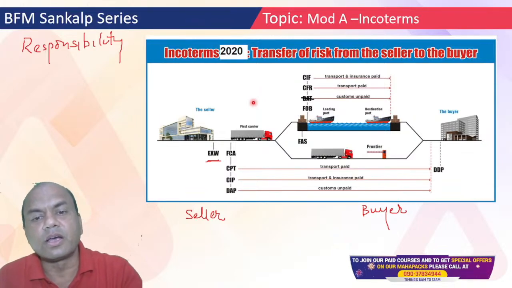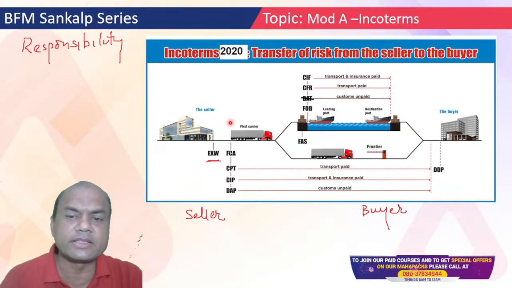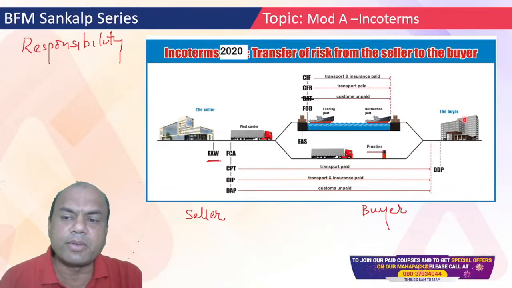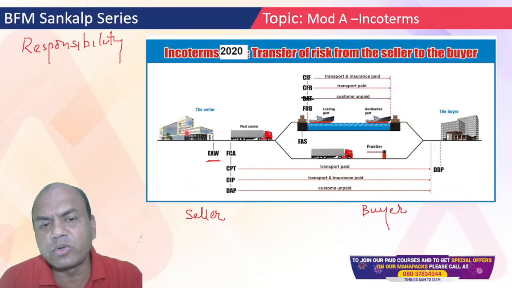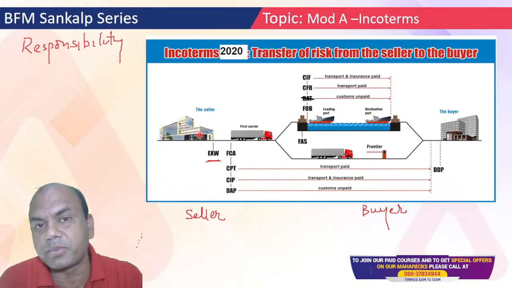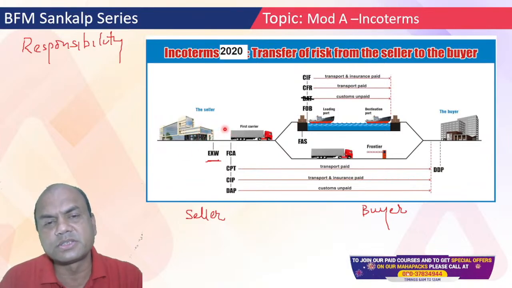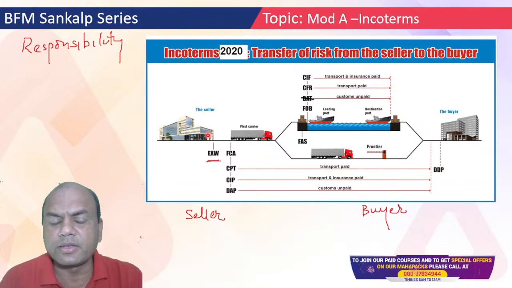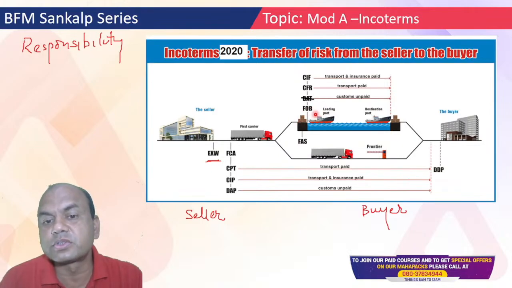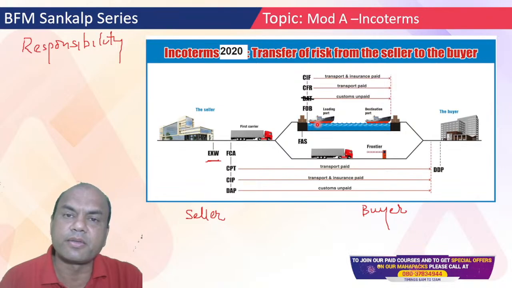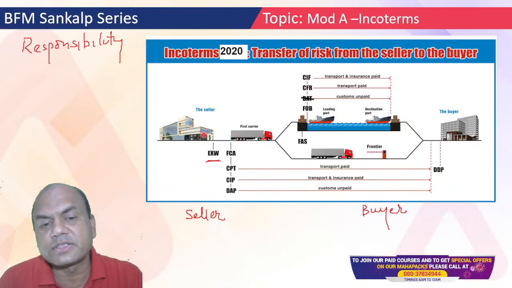Now let's say the buyer is in USA. Then what will the buyer say? Sir, coming to a factory and taking the goods is the difficult part. What I'll do is, you do one thing. You put these goods on the ship. Load these goods on the ship. And from there, my responsibility will start. So the seller will say, okay.